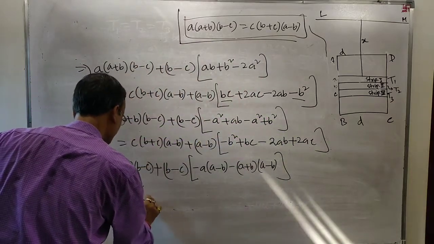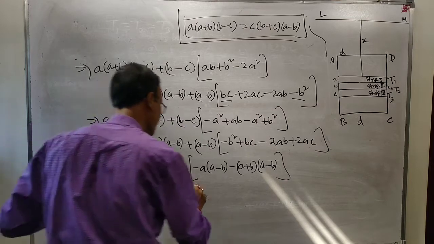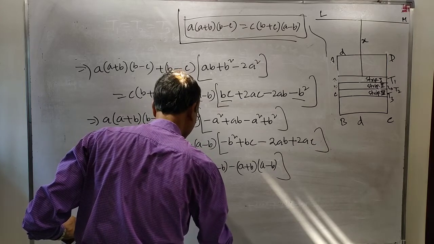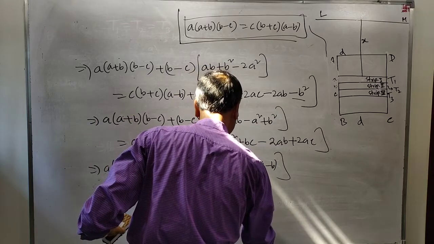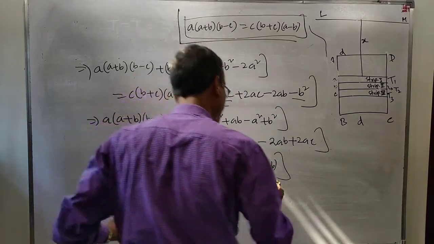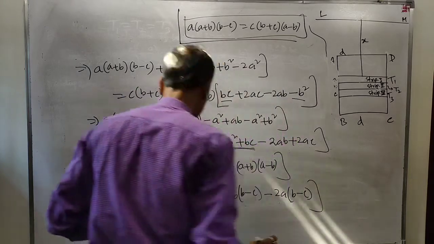This is equal to C times of B plus C into A minus B minus B times of B minus C from this. B times of B minus C minus twice A into B minus C. You may write